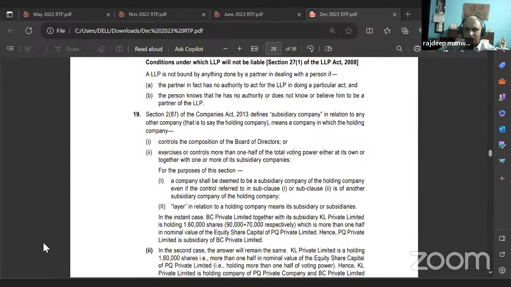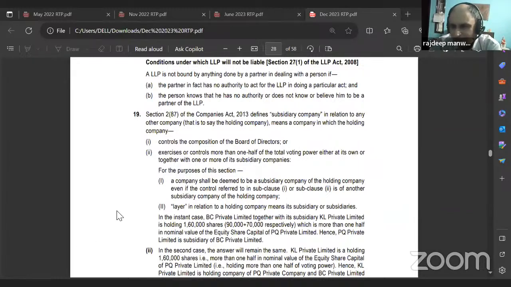Section 2, subsection 87 of the Companies Act 2013 defines subsidiary company in relation to any other company, that is to say the holding company, means a company in which the holding company controls the composition of the board of directors or exercises or controls more than one half of the total voting power, either at its own or together with one or more of its subsidiary companies.